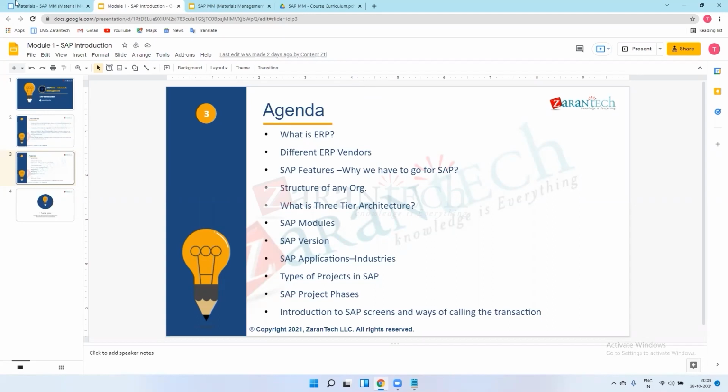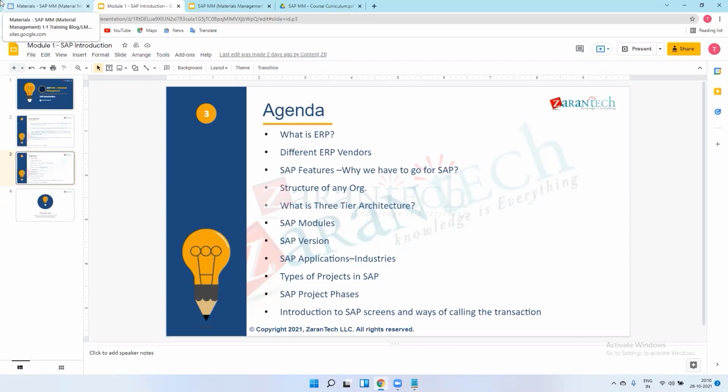After realization, we do UT, which is one type of testing. UT means unit testing. Afterwards comes SIT, which is done by the functional consultants, meaning by us. System integration testing means that after the configuration and customization, we test what we have done in SAP: whether all the configuration is working fine, whether there is any issue, and if we introduce any error messages, whether those error messages work. In unit testing, we test what we have customized.